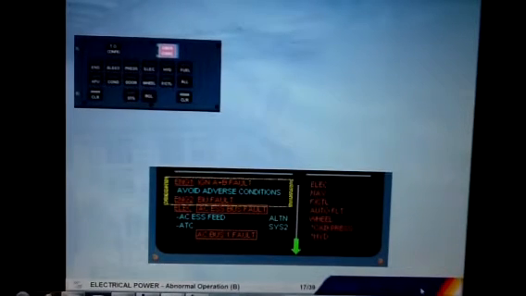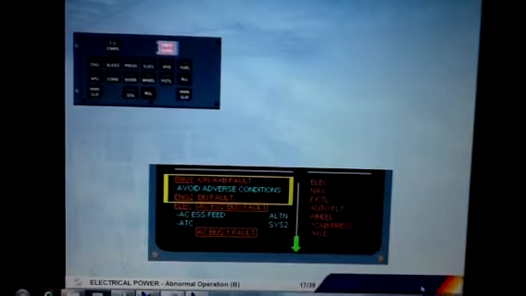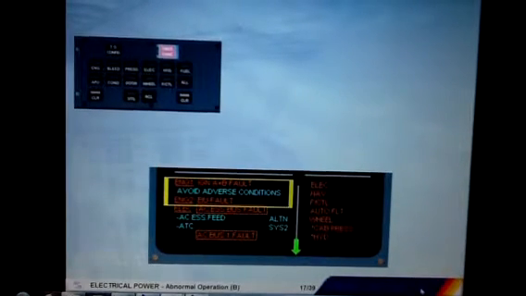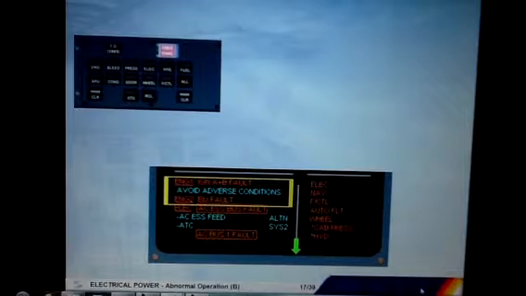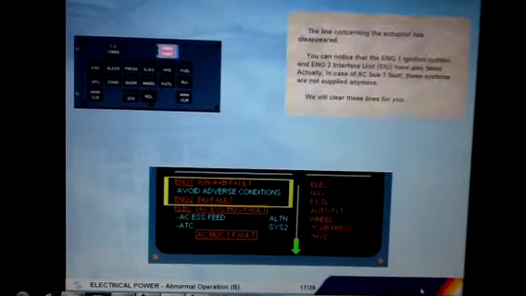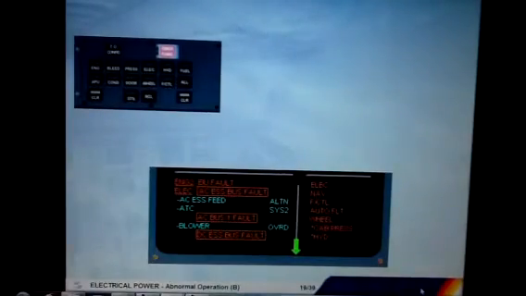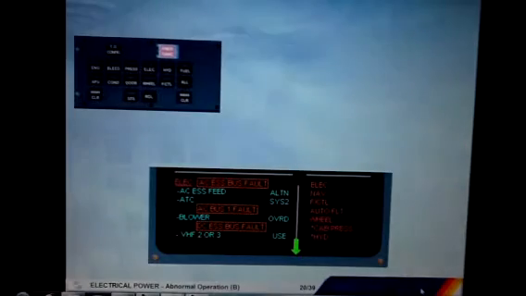You can notice that the Engine 1 ignition system and Engine 2 interface unit, EIU, have also failed. Actually, in case of AC bus 1 fault, these systems are not supplied anymore. We will clear these lines for you. Read the titles of the failures.